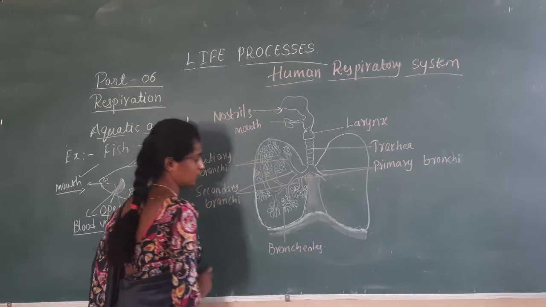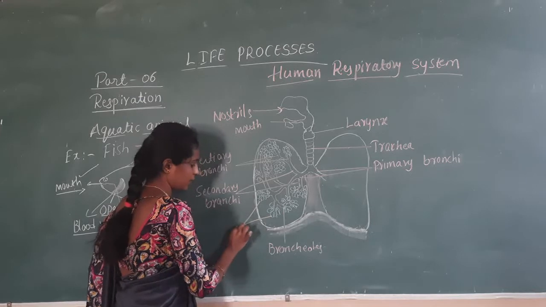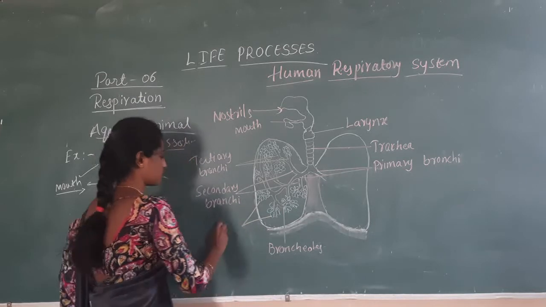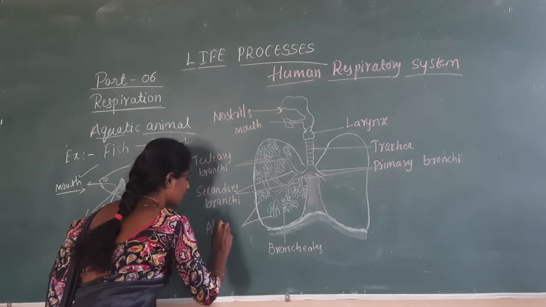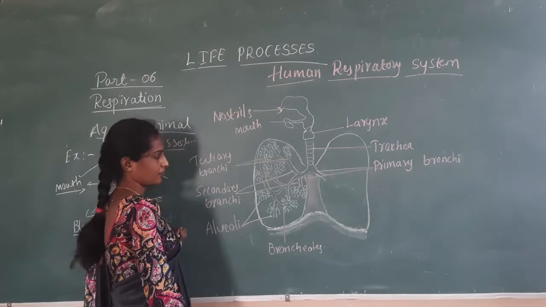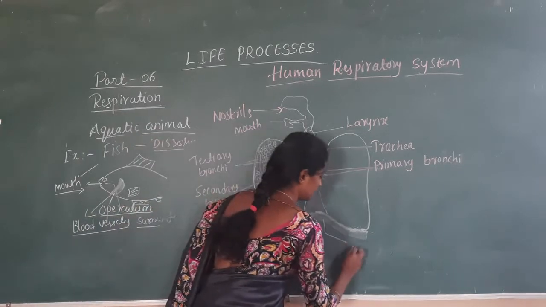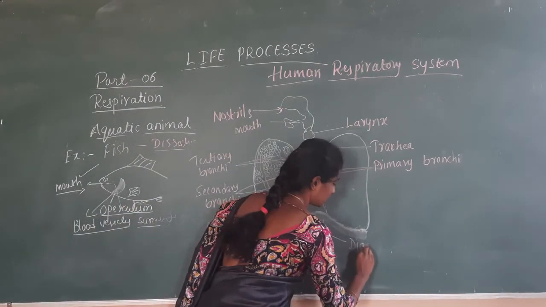These bronchioles have fine, delicate balloon-like structures called alveoli. These are called alveoli. And this is the diaphragm.